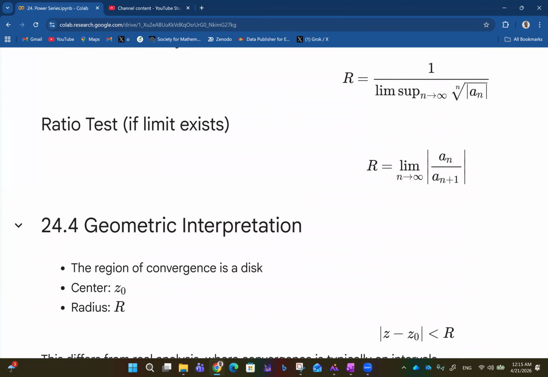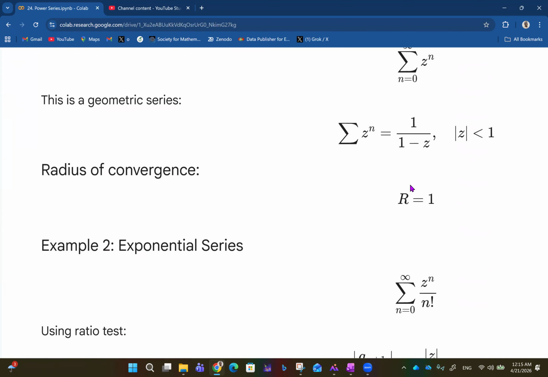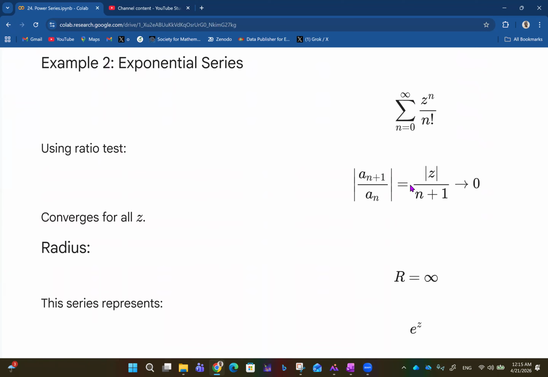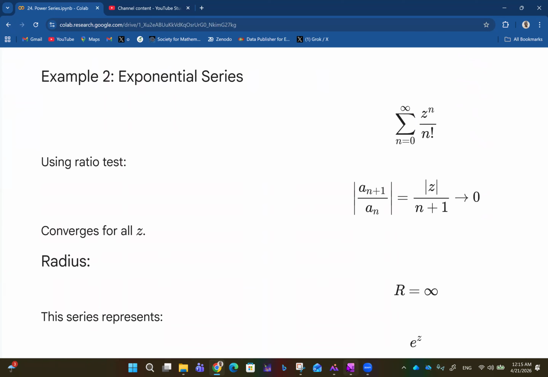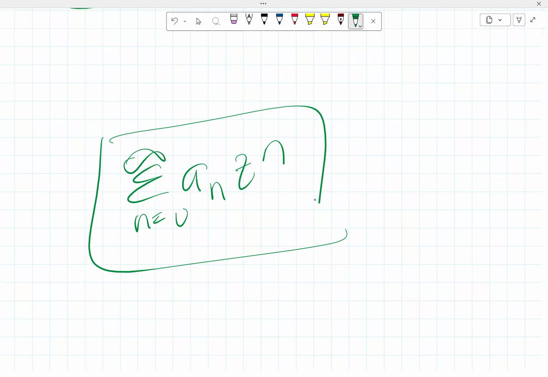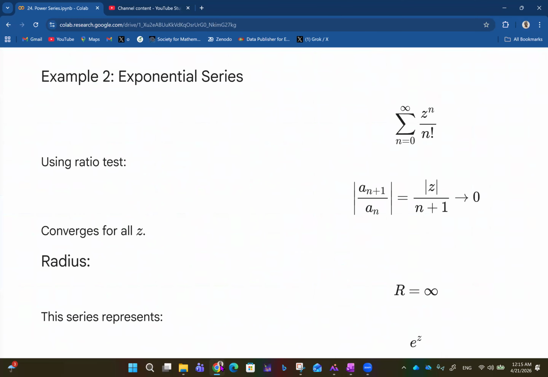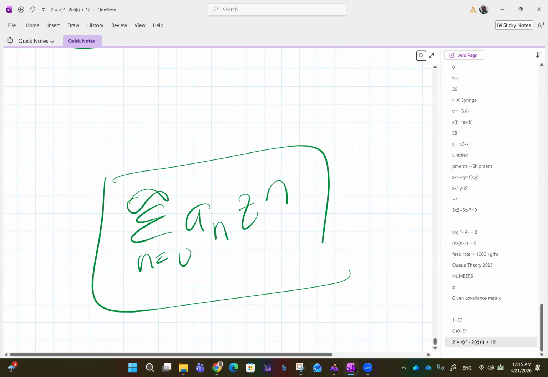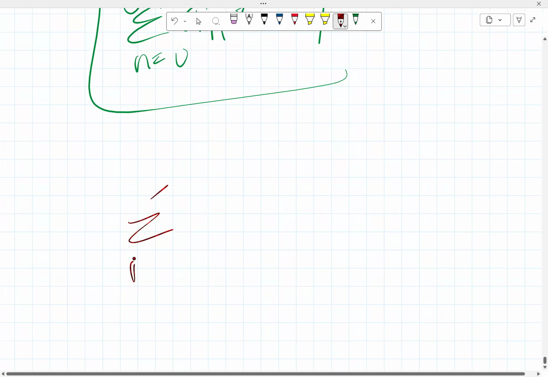So, by the way, you remember this ratio test, right? In case you're wondering what the ratio test we have done here is, generally speaking, a general kind of series is summation from n equals 0 to infinity of a_n z^n, like that. That's all we have. But for an exponential series, we now have this expression. We have a summation from n equals 0 of z^n over n factorial.